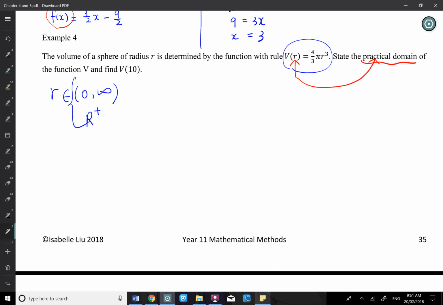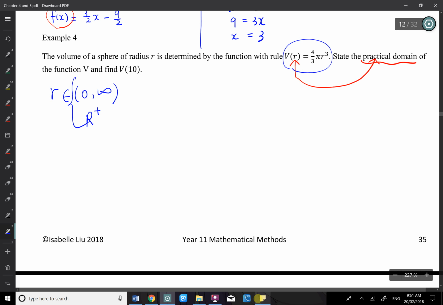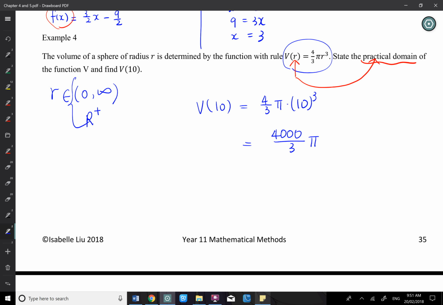And we are asking what is V(10). V(10) means r equals 10. Find the volume when r equals 10. So V(10) just equals 4/3 pi times 10 cubed. That's 4,000/3 pi. I'll just leave the answer like that because it's asking for exact. It's not asking you to round it. So pi is the exact value.